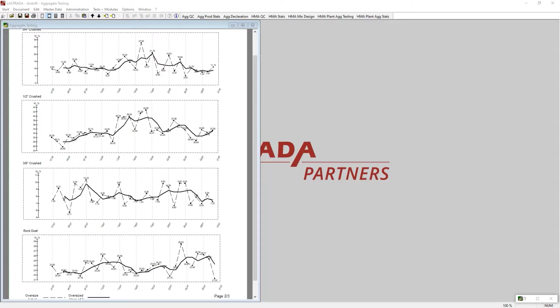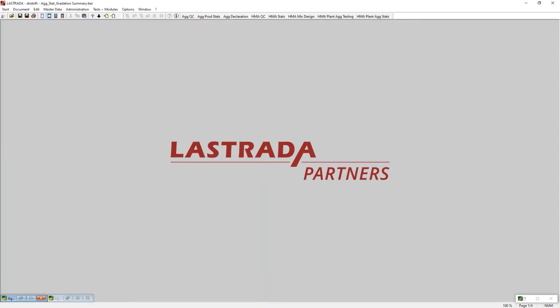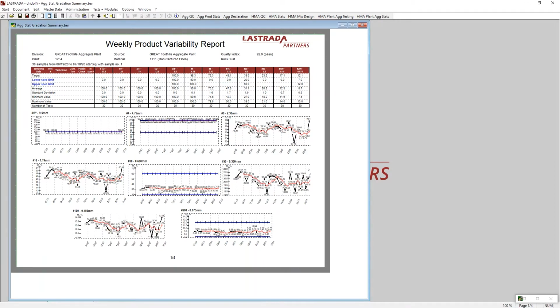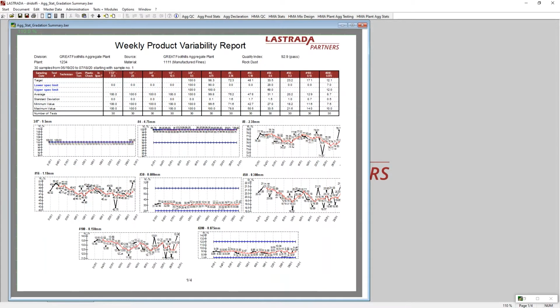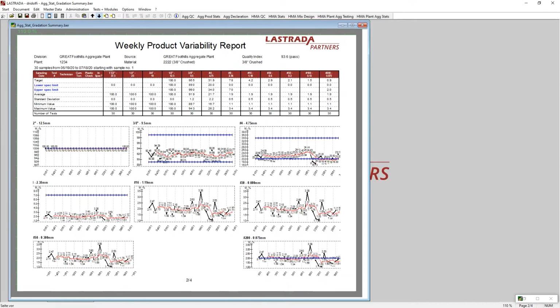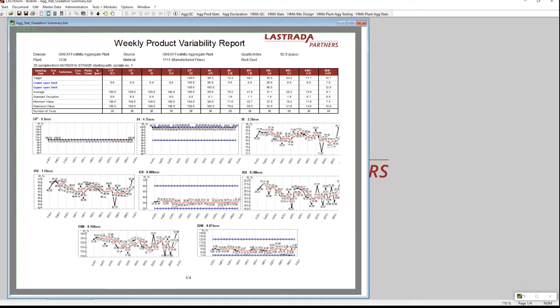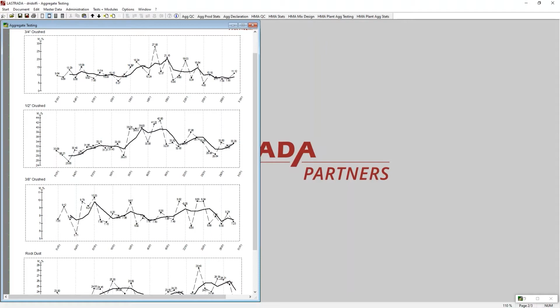Now let's go look at excess fines or carryover. I'm going to go back to the statistics report we were looking at earlier and blow it up a bit. So let's look first at the 3/8 inch product. Now we can see the fines portion of the 3/8 inch products during this period of time is getting coarse. If we go through and look at the product below, the manufactured fines, we see the same behavior here in the number 8, 16, 50, and 100 sieves. Let's go look at the undersized portion of our report and see what that tells us.